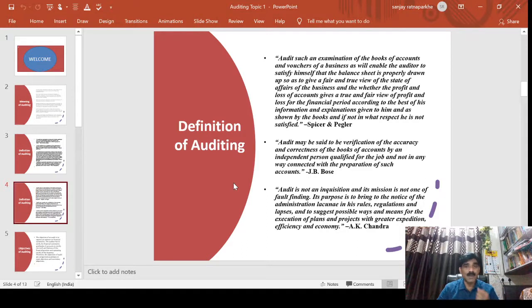Sometimes, when the books of account are maintained by the company, some explanation is required because the recorded transactions may or may not reflect the true view, or it may be possible that a mistake of principle has been made by the company. At that time clarification is required: how they recorded the transactions, and what the object behind recording the transaction was. There are so many reasons. So, in conclusion of all the definitions, every author emphasized whether the financial statement reflects a true and fair view, which can be verified by the auditors.